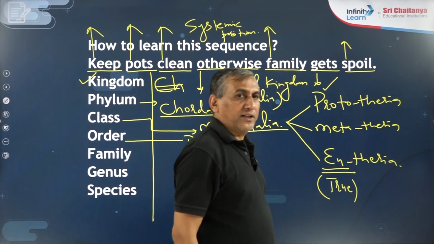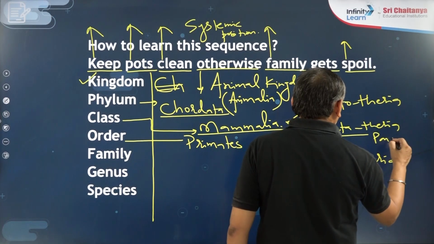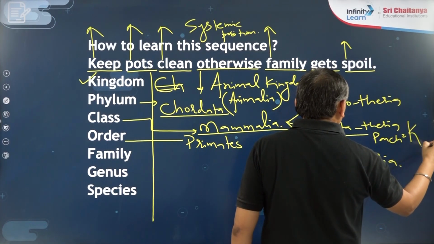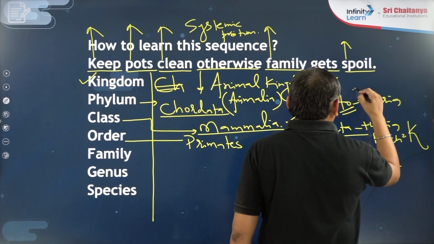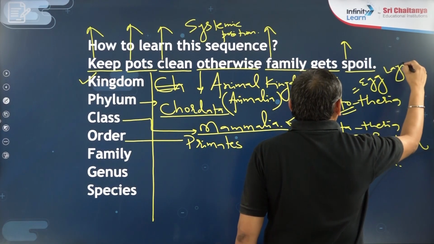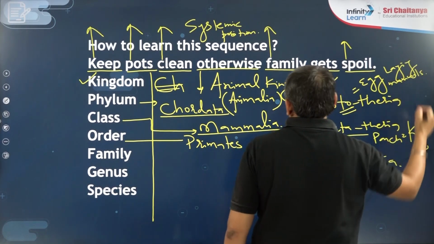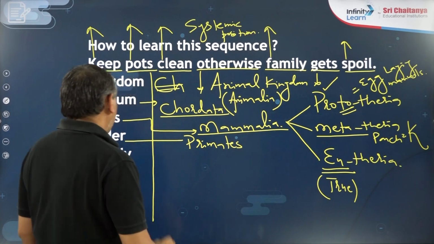Eu means true, they are the true mammals. Meta means they have one pouch, like the kangaroo. And proto means primitive, they are the egg laying mammals.